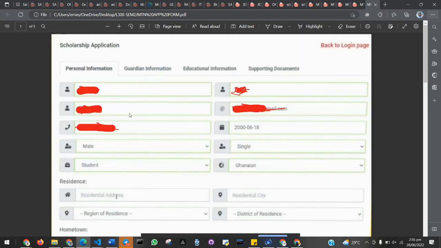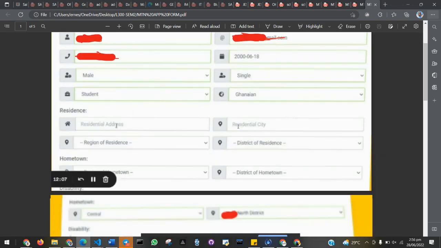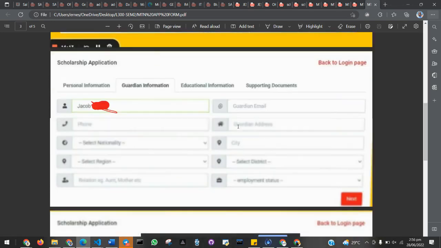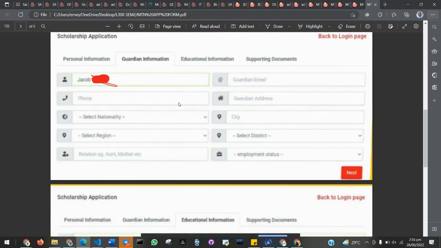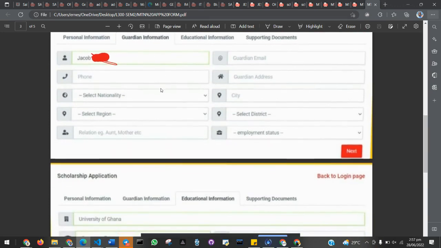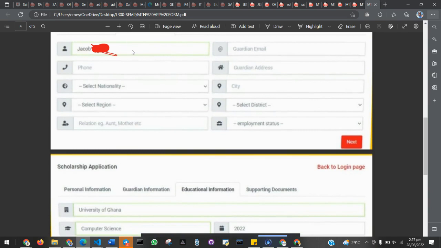So as you can see, this is the first part, your personal information. So your name here, then your gender, and all the various information you can provide here. And don't forget the region where you choose. That's where you have your interview, provided MTN selects you. So if you choose Greater Accra, it means you have it here.